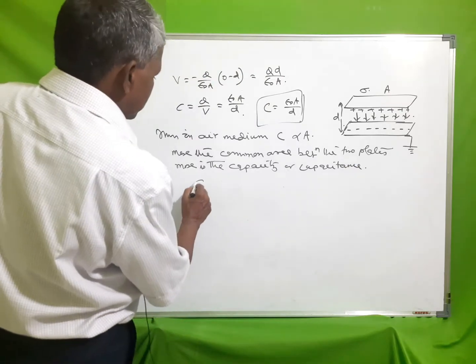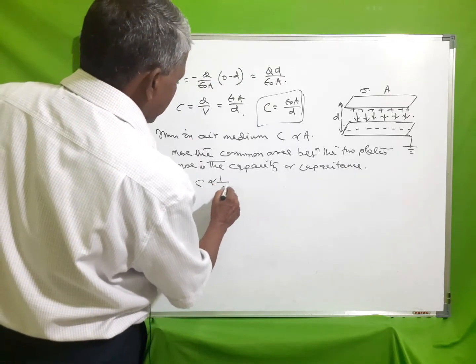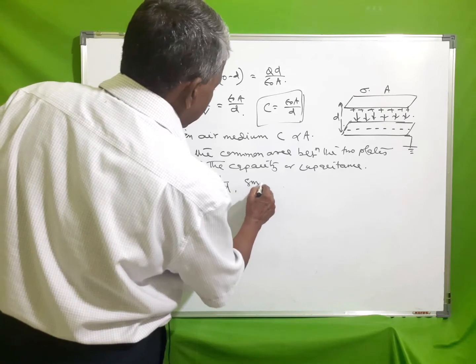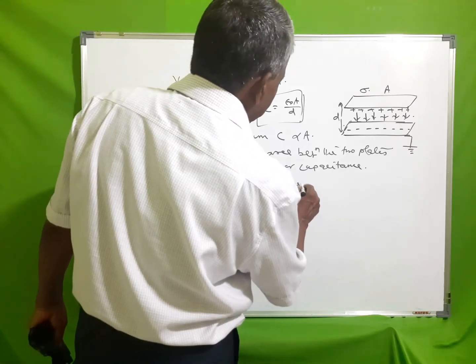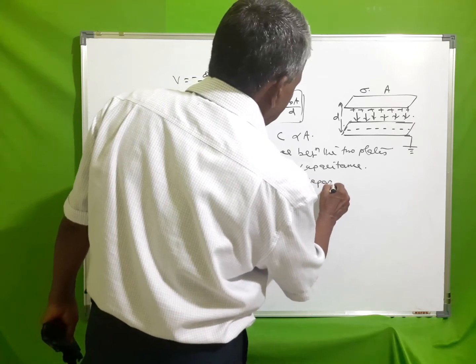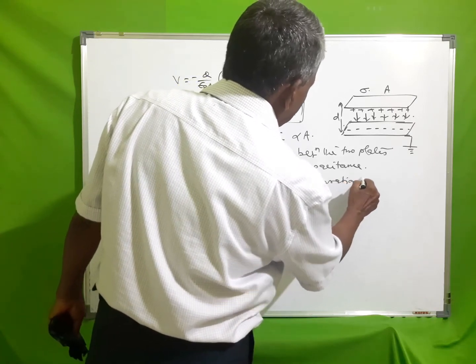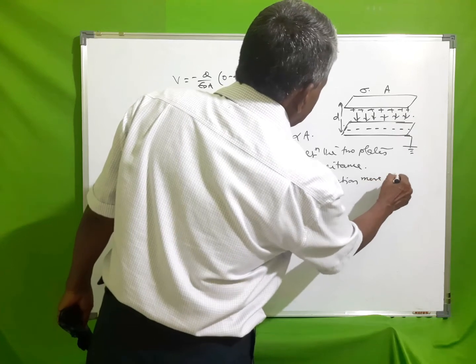Also, C is proportional to 1 by d. The smaller the separation, the more is the value of C.